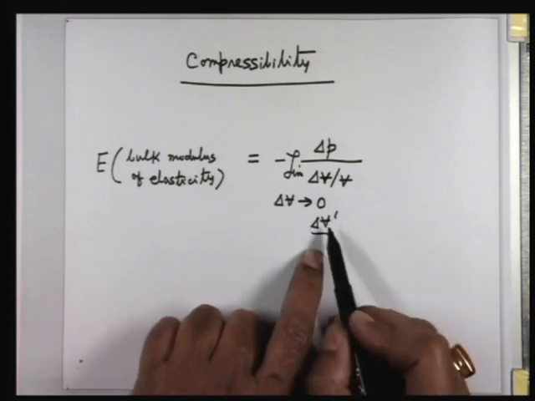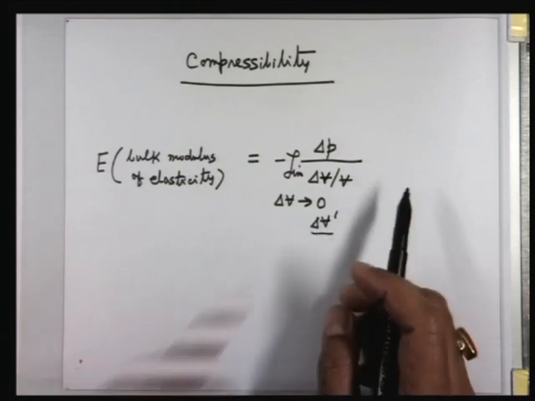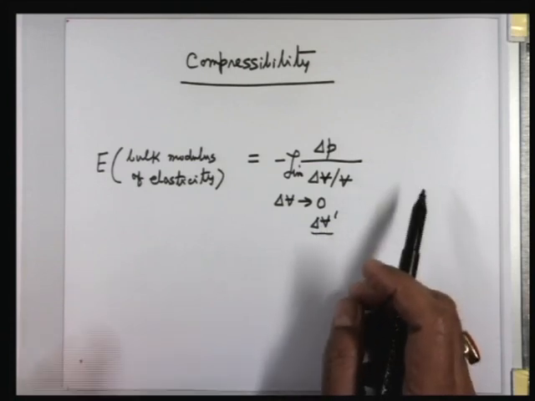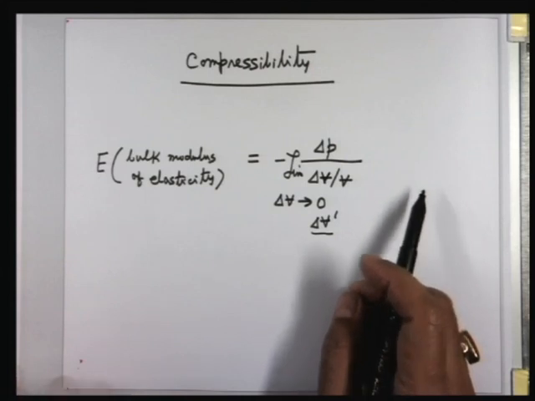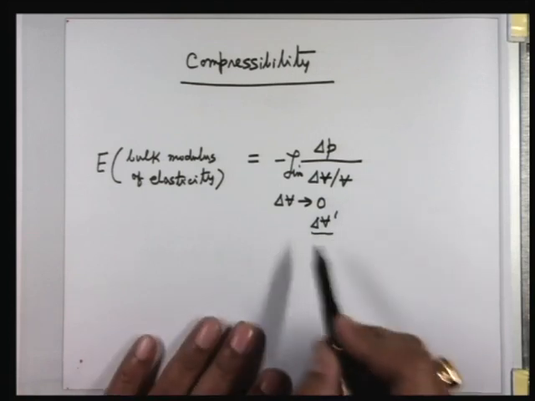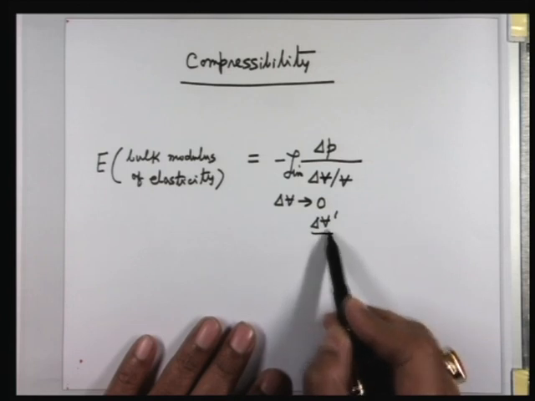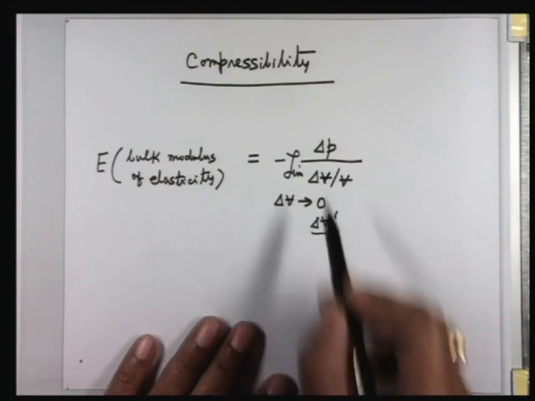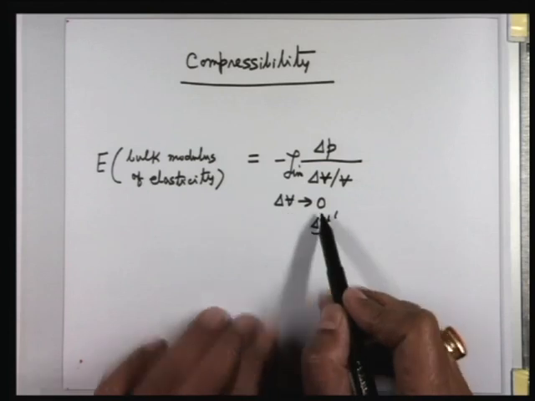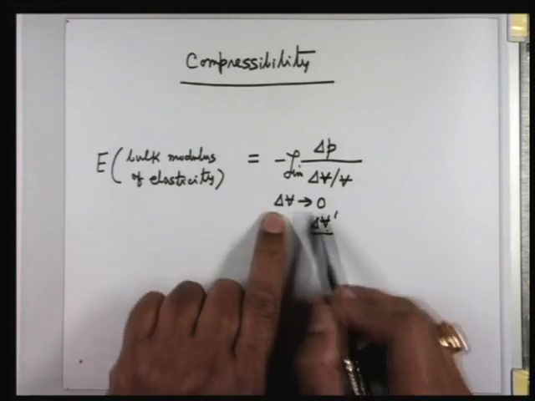That means it should be very small but large enough to contain a large number of molecules, to avoid the molecular uncertainty in predicting the gross behavior of the fluid from the statistical average of the molecular behavior. So it tends to delta V dash, a very small quantity, but in the mathematical sense it is written in many places as delta V tends to 0.